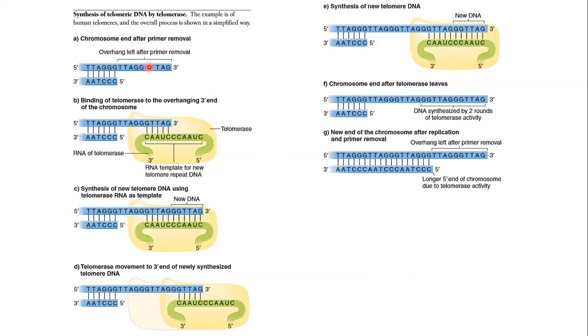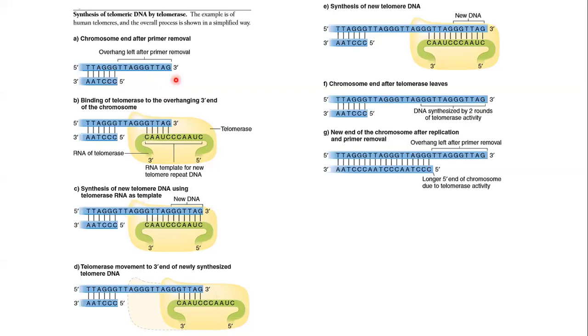So at the end, there are telomere repeat sequences. You can see in this diagram, here it is TAAGGG, again TAAGGG. So this is a telomere repeat sequence at the end.